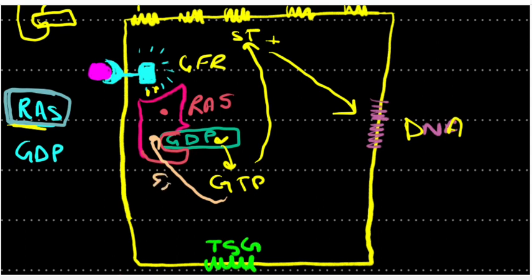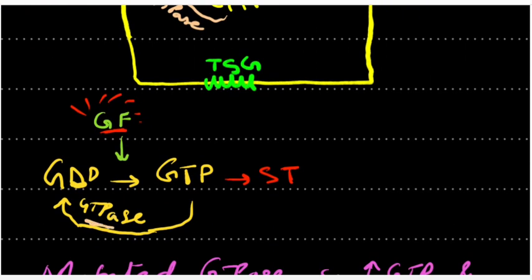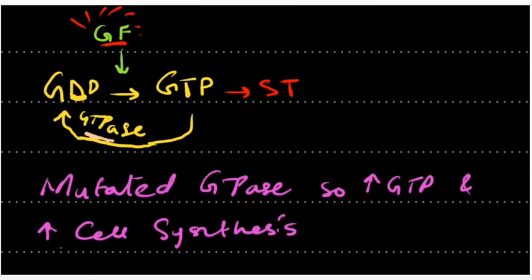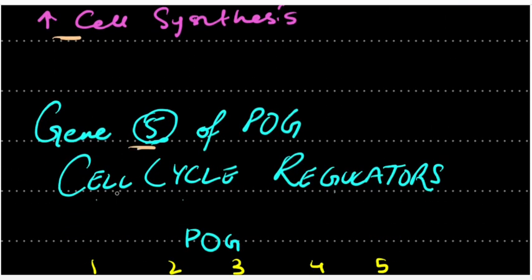That protein is known as GTPase. So in the cancer cell, this GTPase is mutated. So here the GTPase is mutated. Therefore, there is increased cell synthesis and that leads to cancer cells. Now coming towards gene number 5, that is cell cycle regulators.